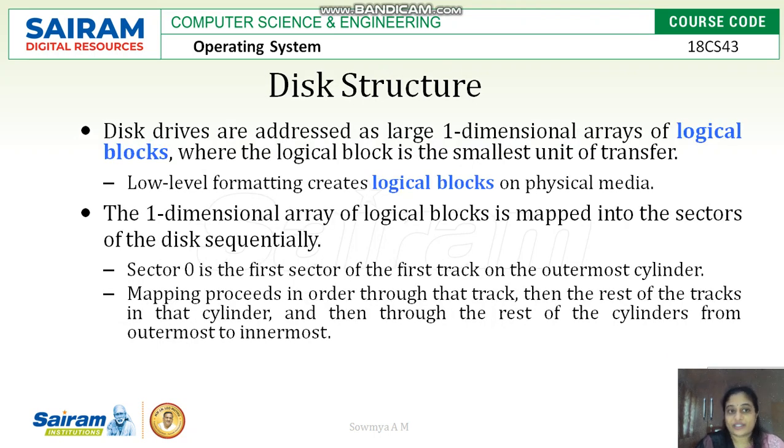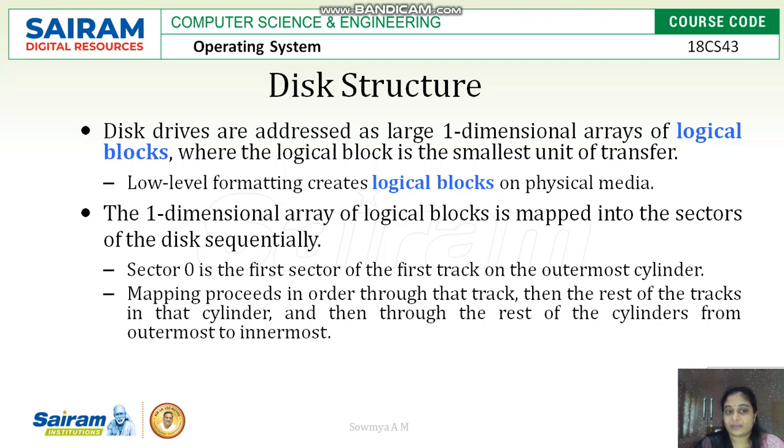Now the disk structure. Disk drives are addressed as a large one-dimensional array of logical blocks, where a logical block is the smallest unit of data transfer. Low-level formatting creates these logical blocks, and the one-dimensional array of logical addresses is mapped to each sector.